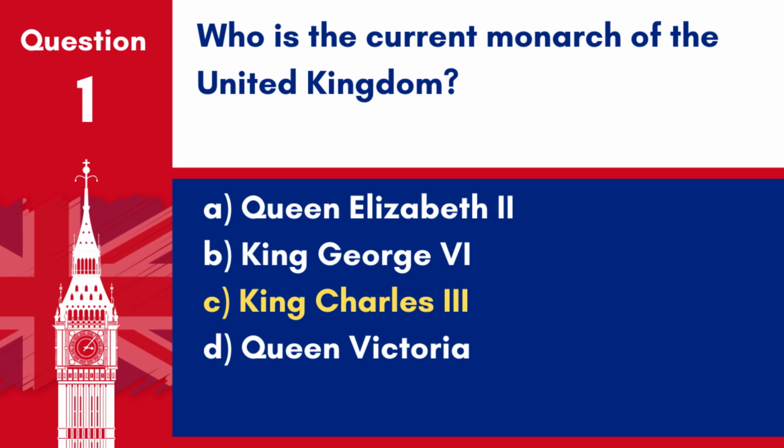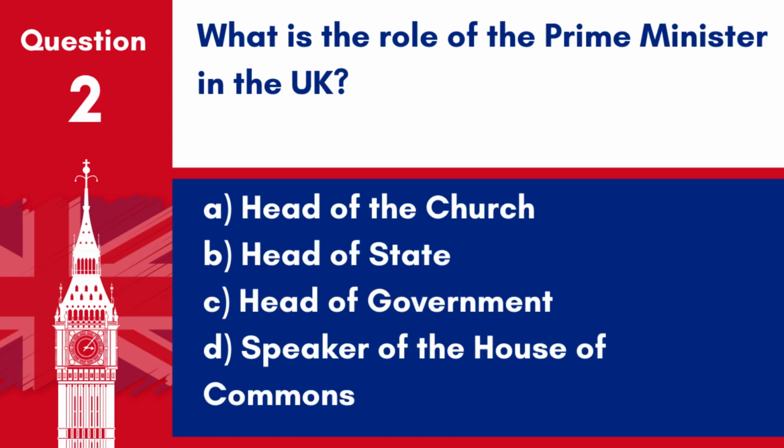Question 2. What is the role of the Prime Minister in the UK? A. Head of the Church. B. Head of State. C. Head of Government. D. Speaker of the House of Commons. Answer: C. Head of Government. The Prime Minister is the head of government in the United Kingdom, leading the administration and the executive branch.